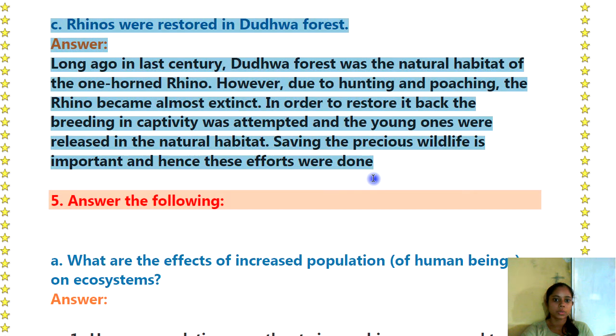Rhinos were restored in Dudhwa forest. Answer: Long ago, in the last century, Dudhwa forest was the natural habitat of the one-horned rhino. However, due to hunting and poaching, the rhino became almost extinct. In order to restore it, breeding in captivity was attempted and the young ones were released in the natural habitat. Saving precious wildlife is important and hence these efforts were made.